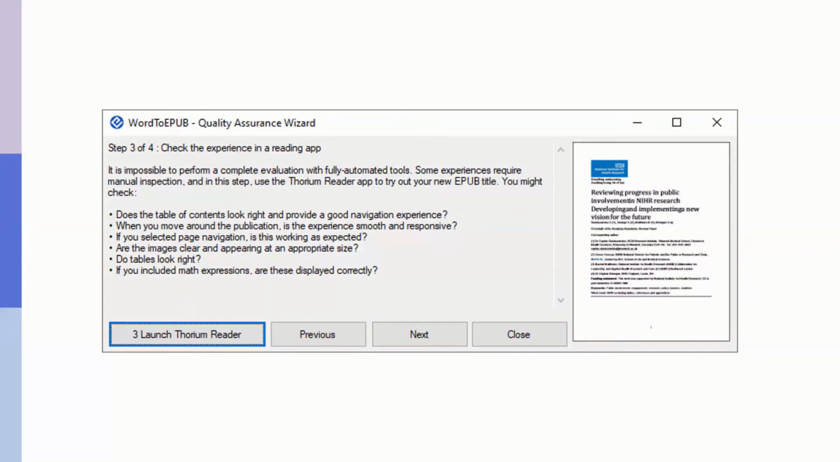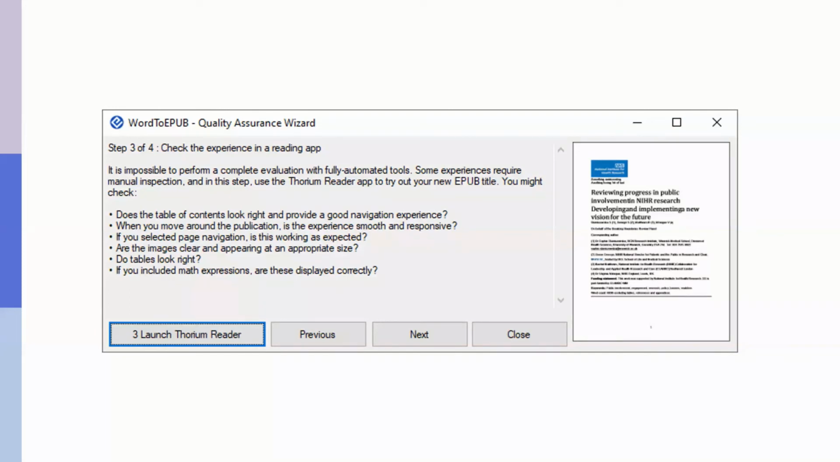And this is important because, of course, it's impossible to perform a complete evaluation using fully automated tools. We need to do some manual inspection, and we might want to try it out with some assistive technology as well. So this step will help you launch the EPUB you've just created using the Thorium Reader app. And then it gives you a suggestion of some things that you might want to check out within the app itself. So does the table of contents look right?